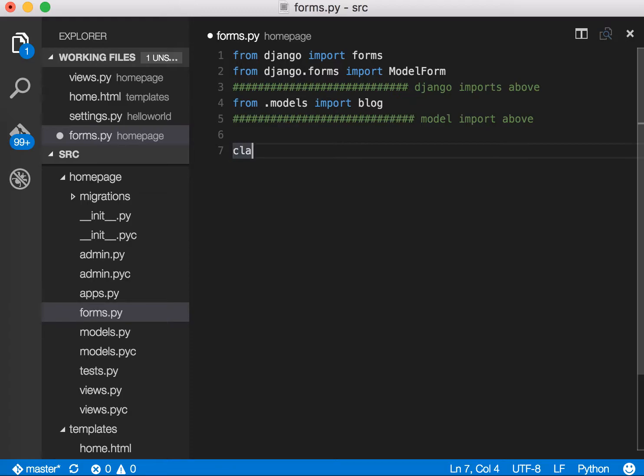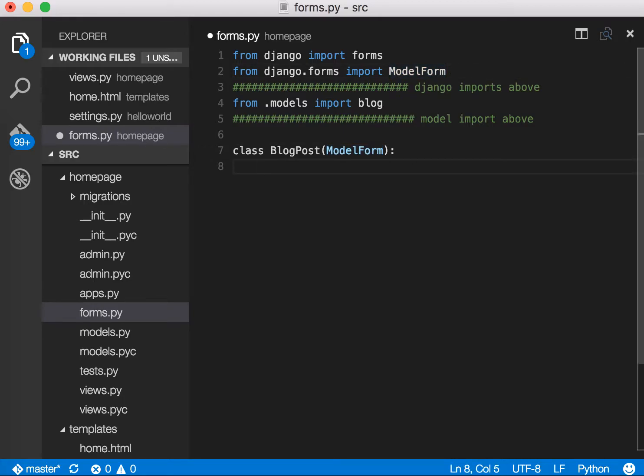So we're going to say class BlogPost, with ModelForm, like that. The reason I capitalize it is that usually when I write functions I use a lowercase first letter, but whenever I write a class, I tend to capitalize the first letter. That's just my style. If you don't want to do that, you can do whatever you want. But anyways, this ModelForm is exactly the same as the ModelForm we imported above.